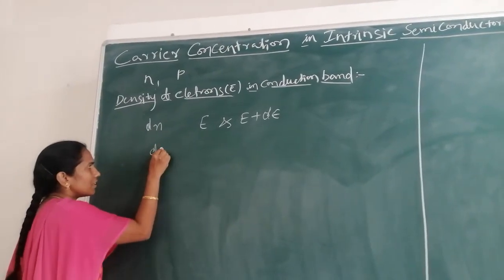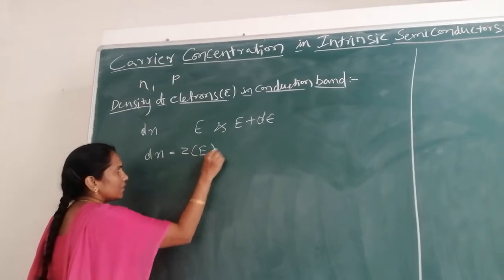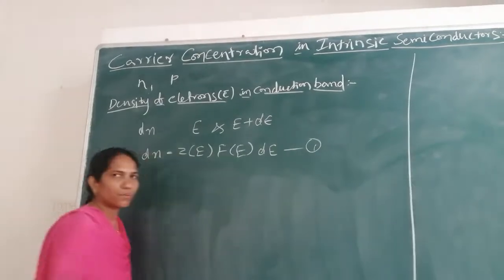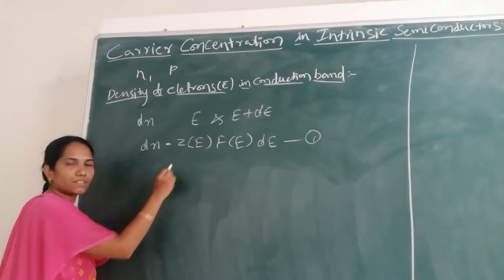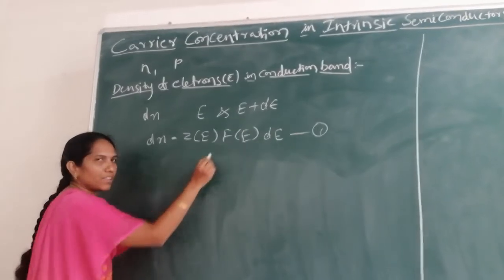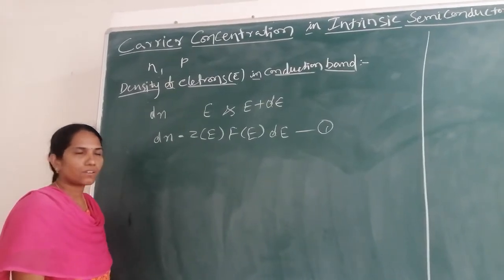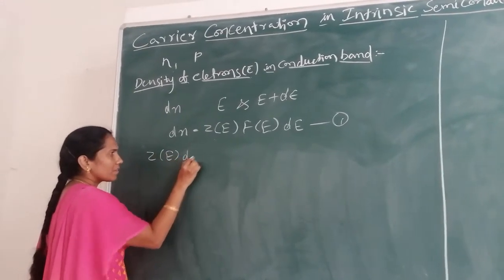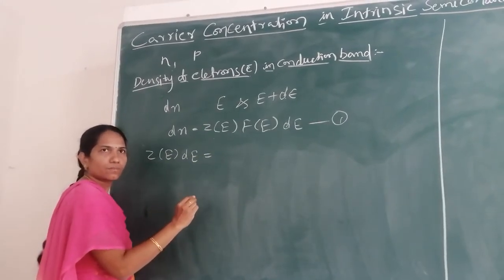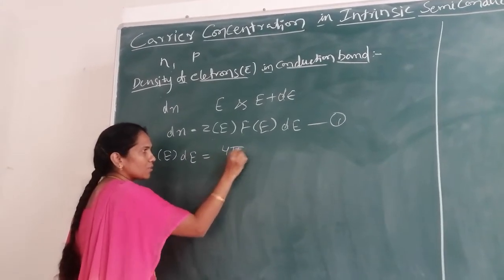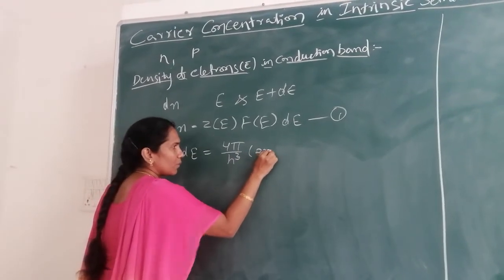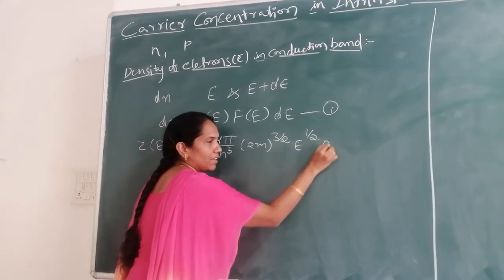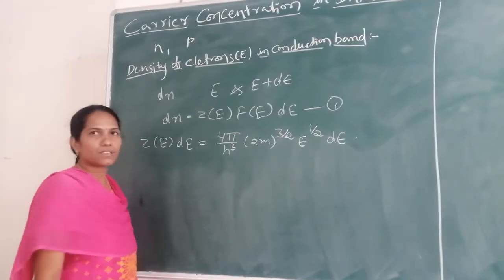Now the expression for dn is Z(E) dE into F(E). Let us take this as equation number 1. Here Z(E) dE is the density of states and F(E) is the probability of finding an electron. Now I will write the expression for the density of states. Z(E) dE is equal to 4π by h³ into (2m)^(3/2) E^(1/2) dE. This is the expression for the density of states.